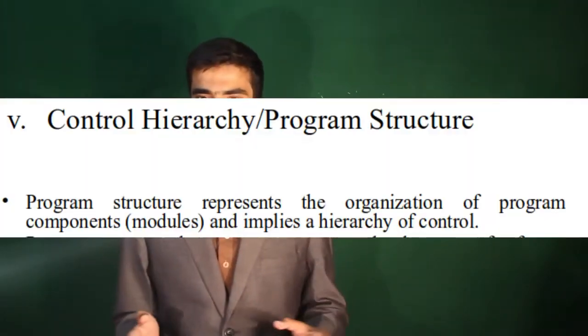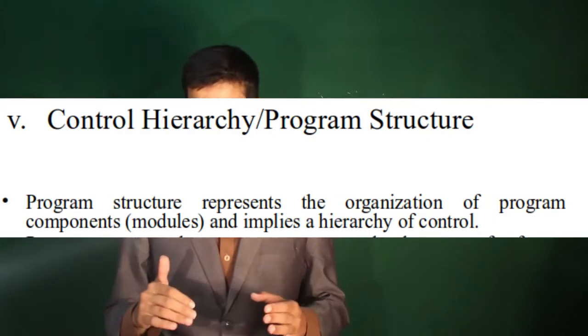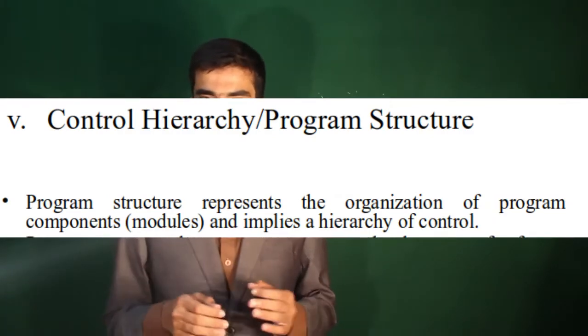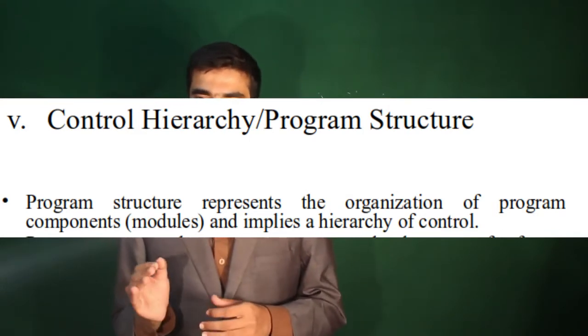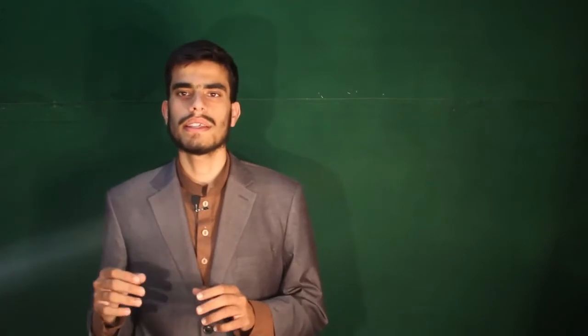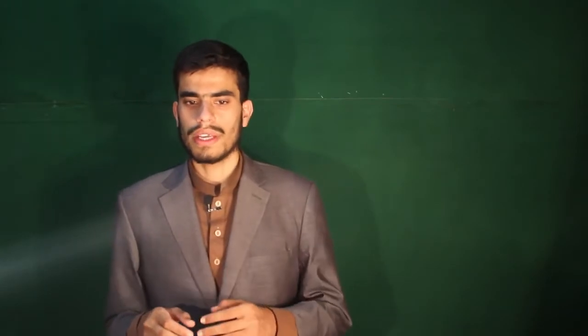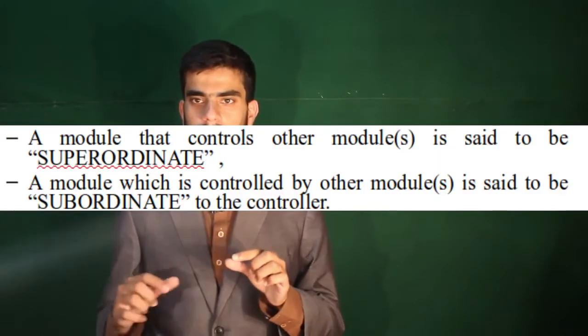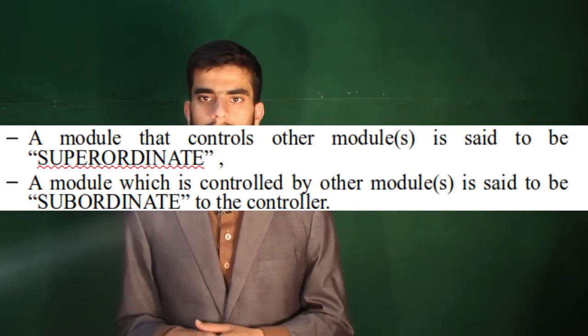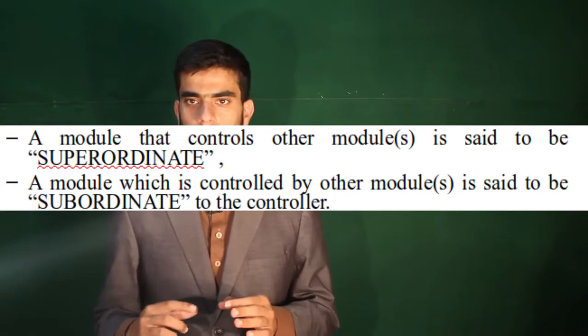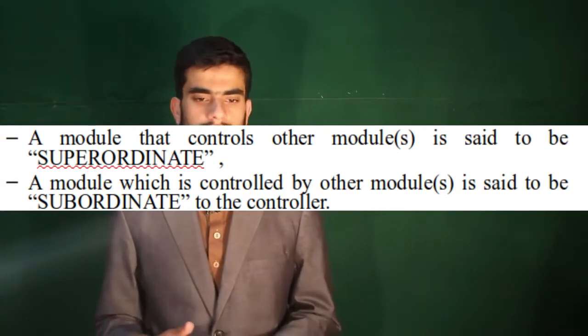Control hierarchy. Control hierarchy is the combination of modules represented in a tree data structure. So we have different modules. These are arranged in a tree form data structure. In tree we have nodes and we have edges. So in hierarchy we represent these in a tree structure form. So we have subordinate and superordinate module. So what do I mean? We have module defined in a tree data structure. The root node is called superordinate and the ones beyond, at the low level, are called subordinate. Superordinate controls subordinate and subordinate is controlled by superordinate, vice versa.